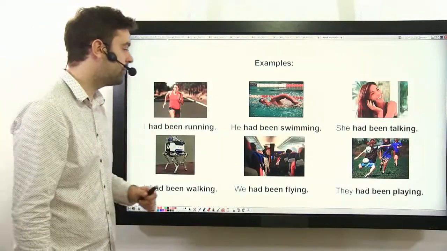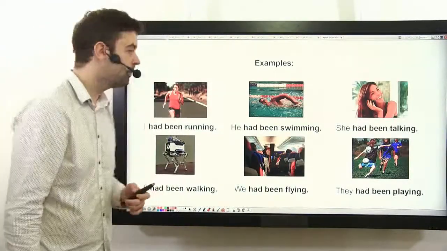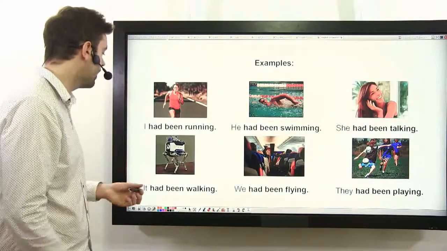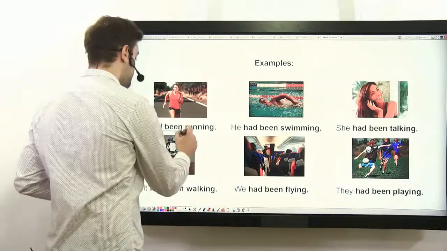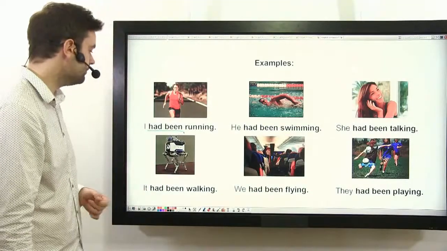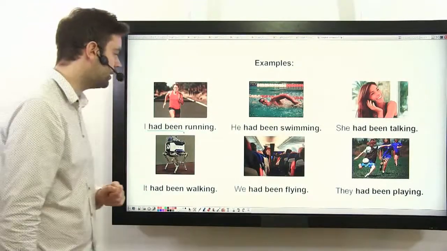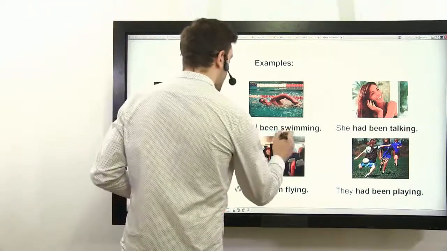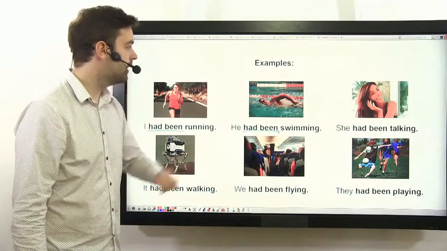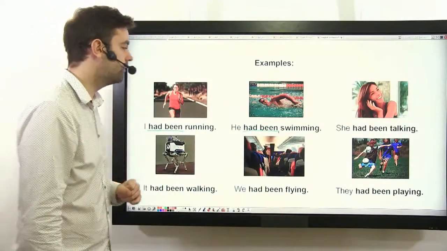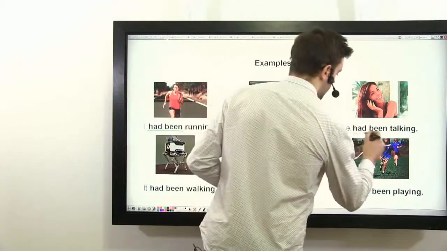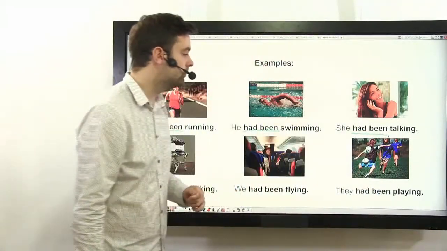Let's take a look at some examples of the past perfect continuous. I had been running. He had been swimming. She had been talking.